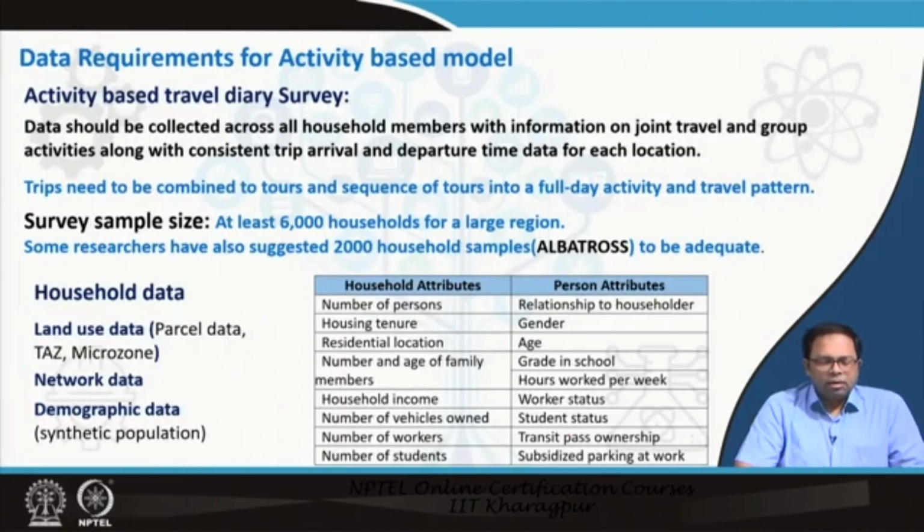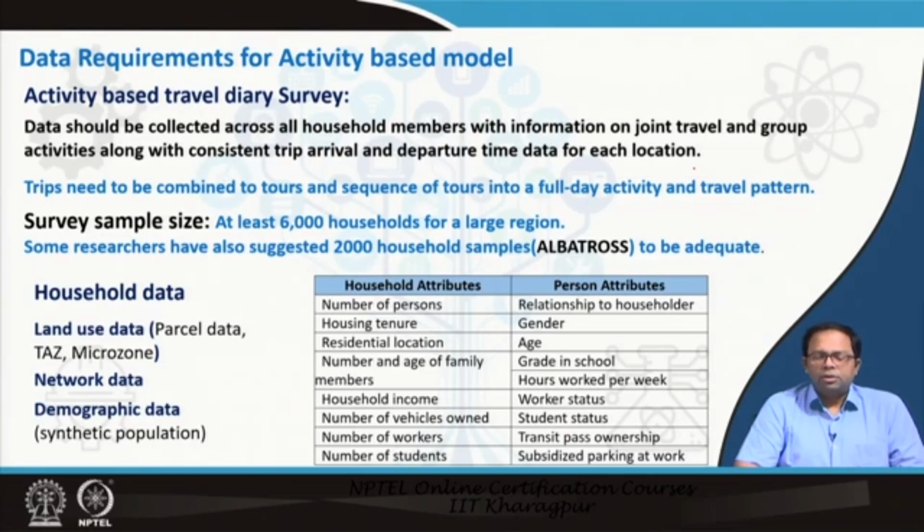And we can conclude by saying that the data required for an activity based model has to be collected using a travel diary survey. Data should be collected across all household members with information on joint travel and group activities, along with consistent trip arrival and departure time data for each location. So this detailed data is required, otherwise we cannot predict the probabilities of our trip arrival times or departure times or location if we don't have this kind of data in our data set.